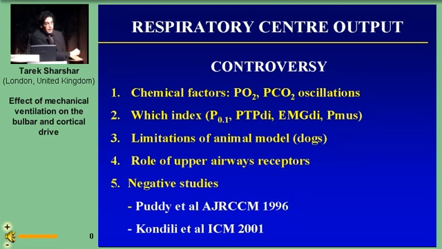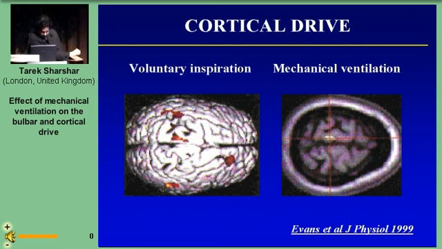Moreover, some studies have not found a reduction of respiratory center's output during mechanical ventilation, either in healthy subjects or in patients with acute lung injury. Condili reported that mechanical ventilation influences the respiratory timing, but not the respiratory center's output in patients with acute lung injury. So we move to the second part of my presentation.